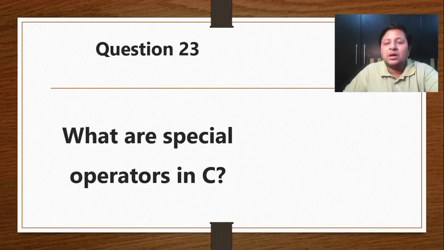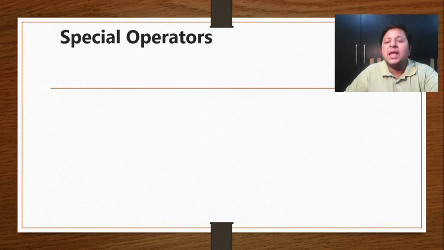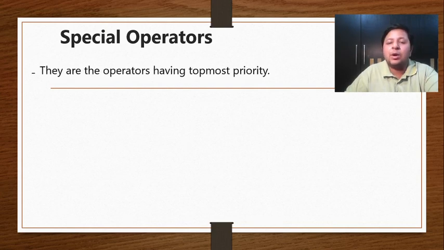Okay, so we have already seen a variety of the operators, and out of that the topmost one, the priority wise highest priority operators, are going to be special operators. So we will look at the list of special operators first, and we will brief about each of them, because these operators are going to be used in individual chapters as we'll go ahead. I'll even tell you in which chapters these particular special operators are going to be more significant. Fine, so these are, as I already said, topmost priority operators.